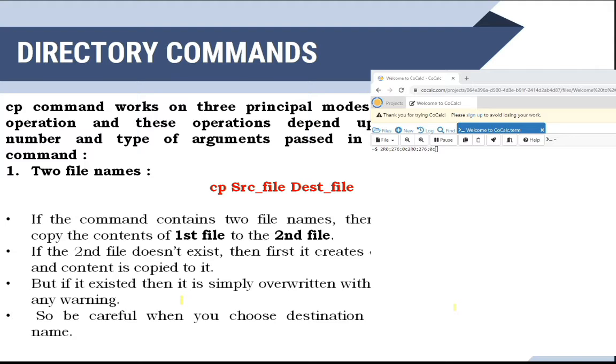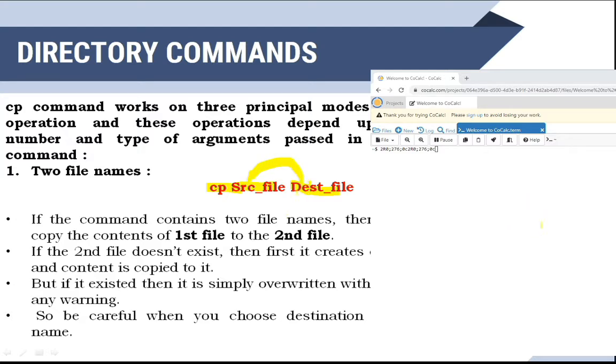Whenever we are using the cp command, there are three principal modes of operation we have to follow. These operations depend upon the number and type of arguments passed in a cp command. First, two file names: the normal one, the cp command, then the source file, then the destination file. If the command contains two file names, then it copies the content of the first file to the second file.